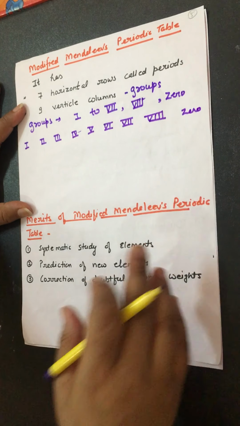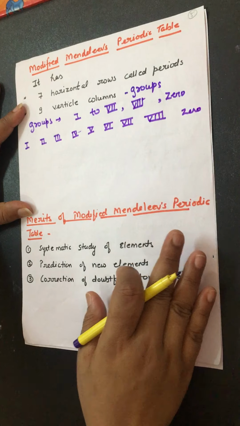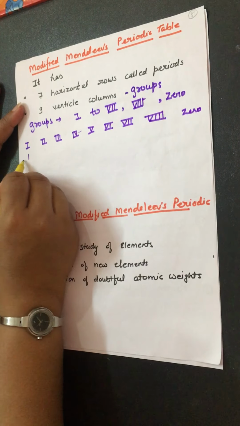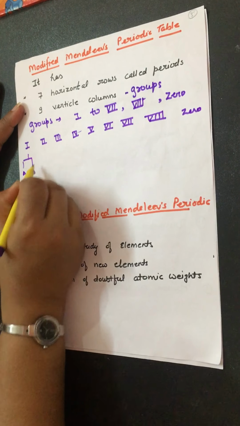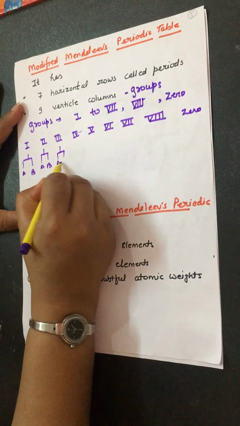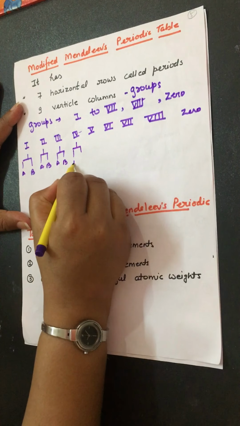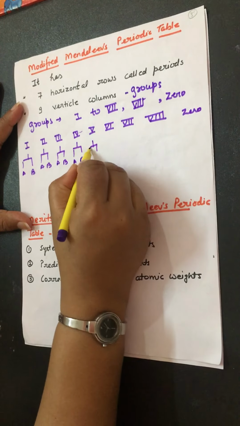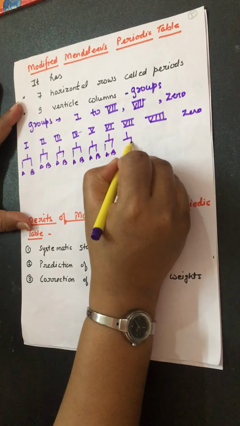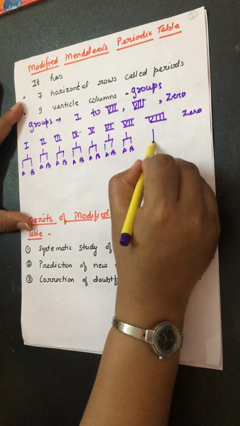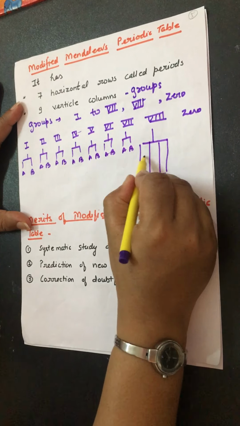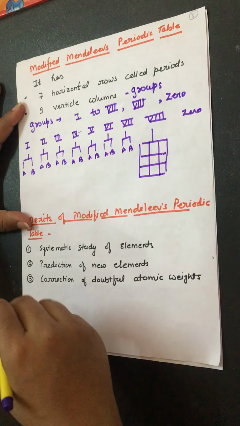Why did I write all these? Because I want to tell you that in the modified Mendeleev periodic table, groups 1 to 7 were further subdivided into subgroups A and B. The 8th group has 3 elements in 3 columns, so there are a total of 9 elements.